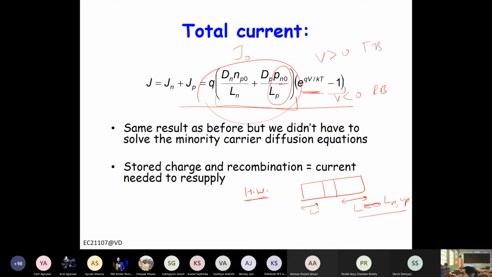In that case, what will be the current? All of you try this one, and we can discuss it in the tutorial. So this is for finite width, for a finite quasi-neutral region. Please calculate the expression for current and how this expression will be modified. What term will we have, because now the length is shorter than the diffusion length? How will this be modified?